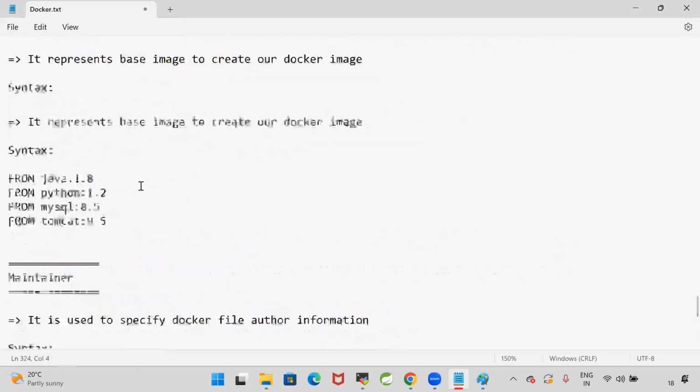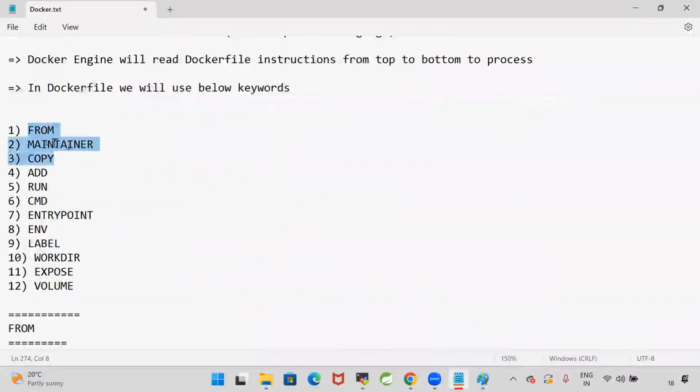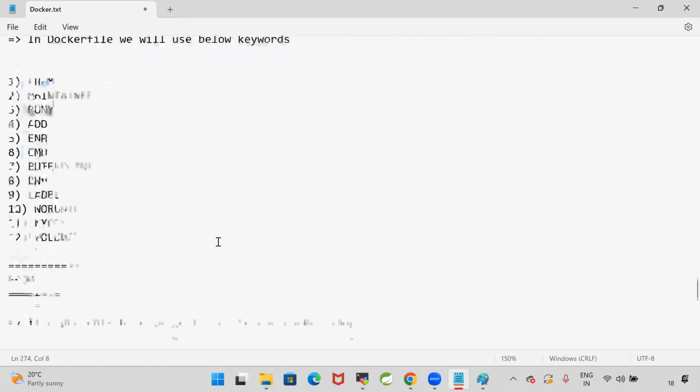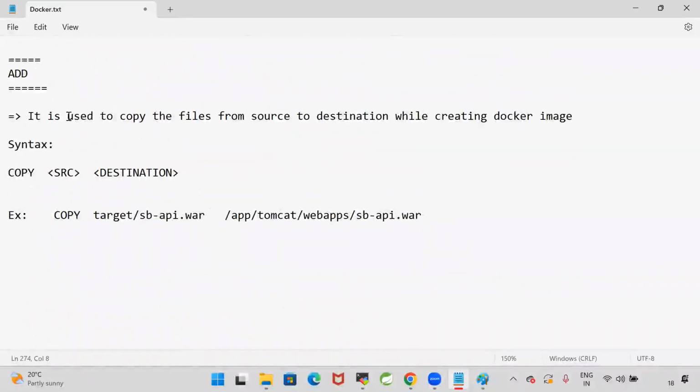What is the purpose? Here you see, FROM is available, MAINTAINER is available, COPY is available. FROM is used to specify the base image, which is the base software required to build our image. MAINTAINER represents the author of this Dockerfile. COPY copies the files from source to destination. Okay, guys. Similarly, we have the ADD command. It is used to copy the files from source to destination while creating the Docker image. So instead of COPY, I can give ADD.